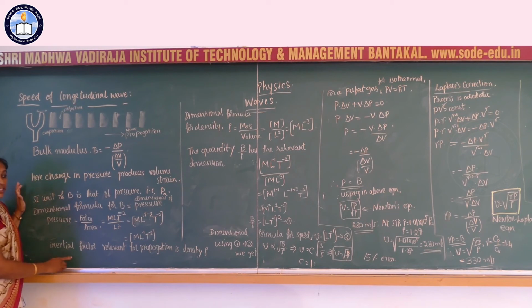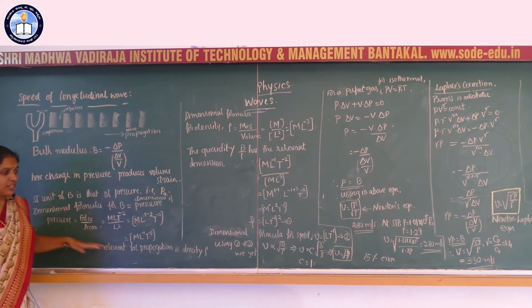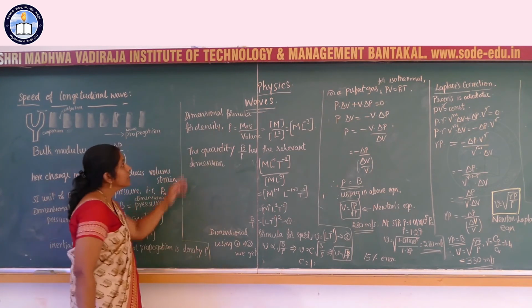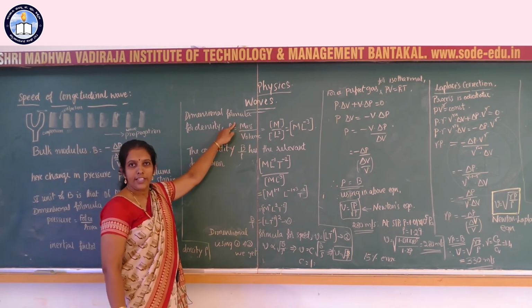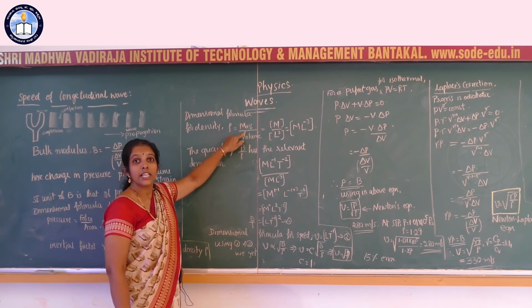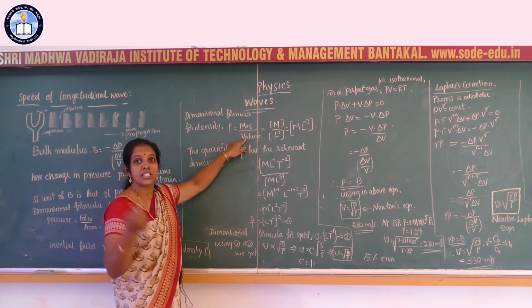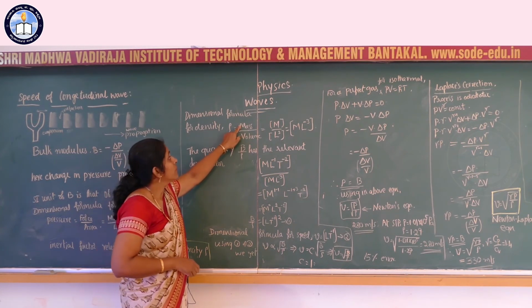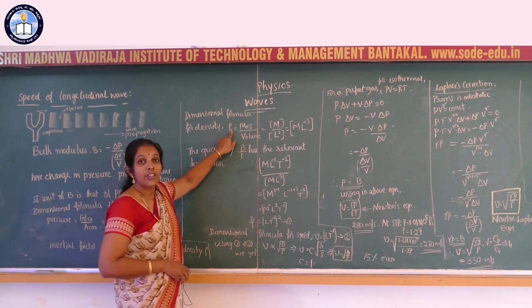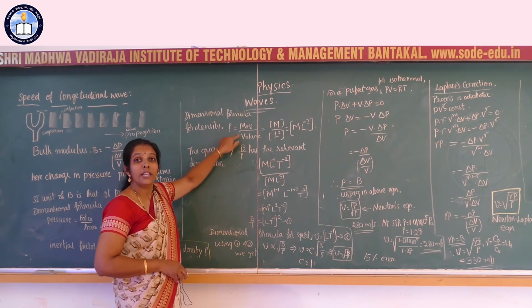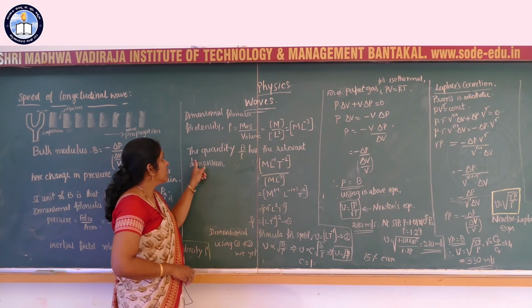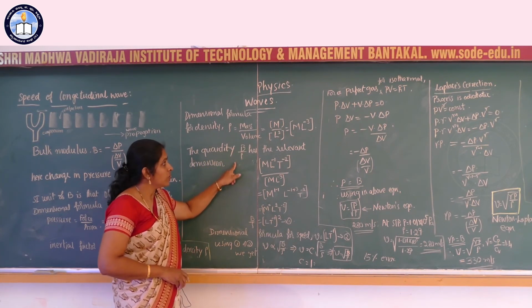The inertial factor relevant for this propagation is the density. The dimensional formula of density is mass by volume. Since this is a bulk strain, there is a change in the volume. Therefore, the dimensional formula relevant for density is mass by volume, M L inverse 3.